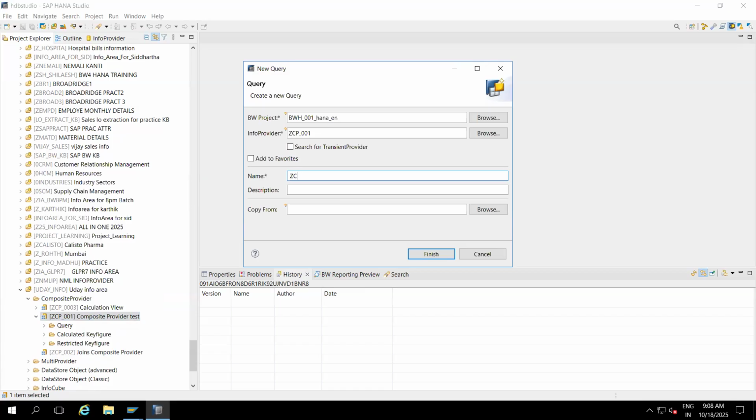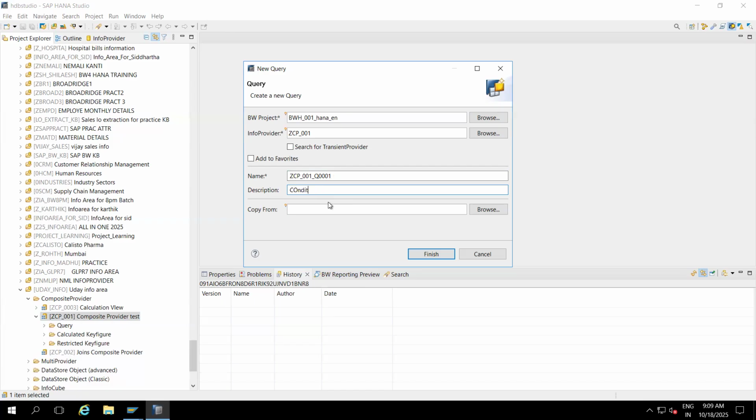Always we have to follow the naming convention in real time. This is the complete product, and on top of this complete product we are creating the queries. So Q0001, because on top of this complete product 10 queries might be there. The second one, third query, fourth query, fifth query, like this we will give, and finally the 10th query will come. That is how we follow the naming convention in real time.